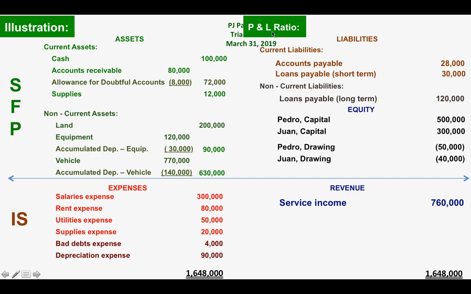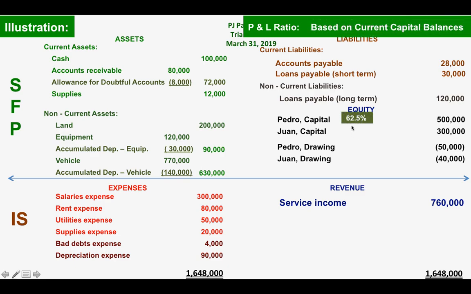The profit and loss ratio, if we base it on the existing capital structure of Pedro at 500,000 and Juan at 300,000, based on current capital balances will be 62.5% and 37.5%. Let us have this as our basis in our illustration.